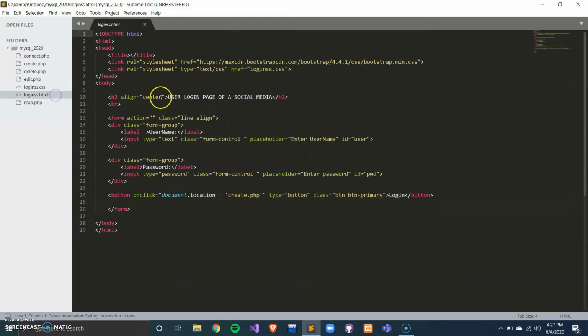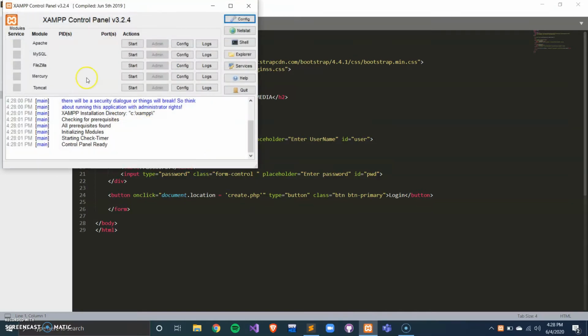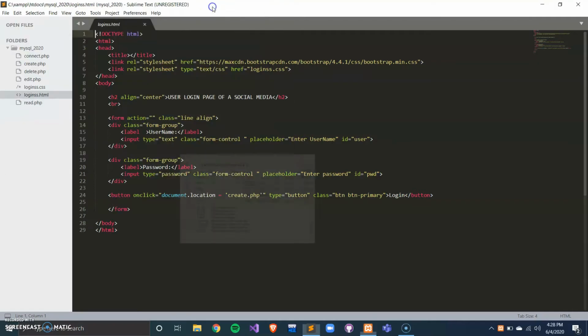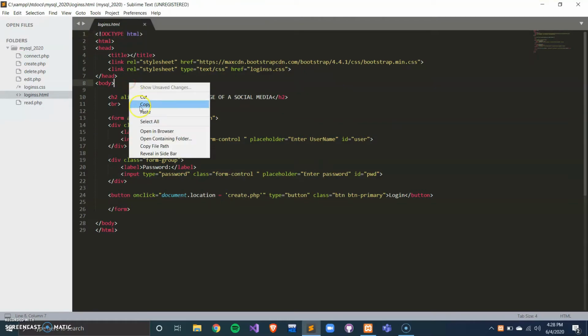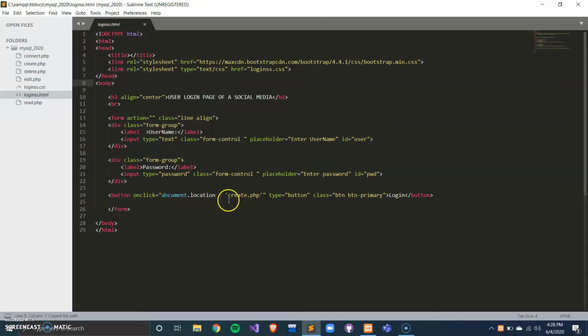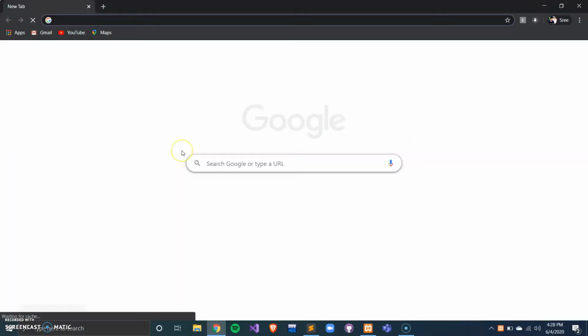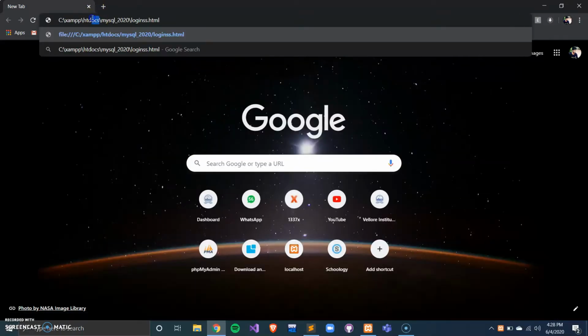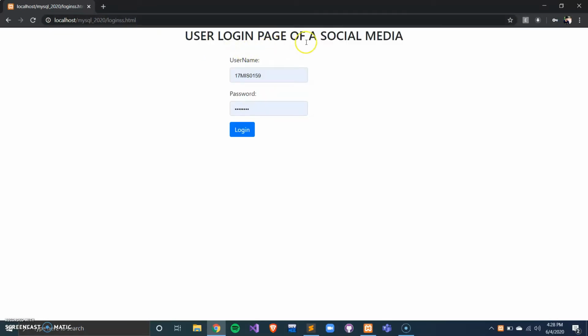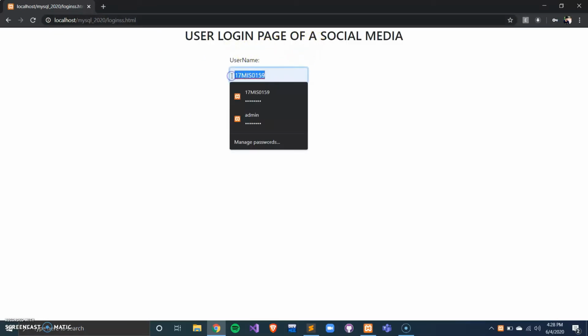These are all linked. Now we will see how this connects. For that, we need to start the Apache server and MySQL server for the communication between this code and the database. First, we will run the login.html, in which it will connect to create.php. In localhost, I am doing, that's why I have opened the server. This is the login page of the social media. You can give any username and password.